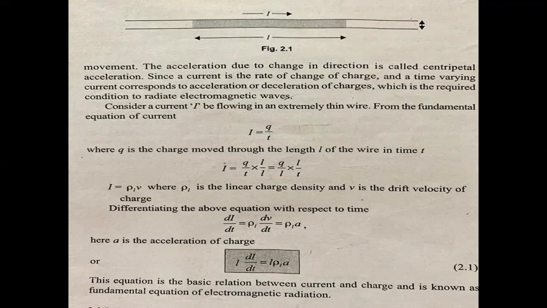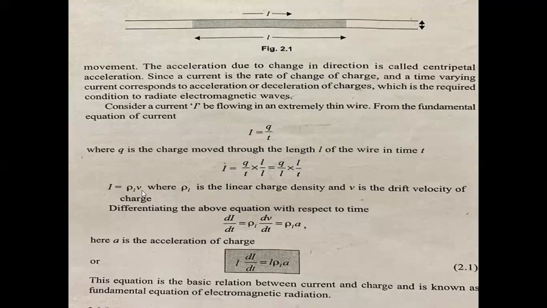So multiply both numerator and denominator with L, and replace Q by T with Q by L and L with L by T. So Q by L is nothing but rho L, which is the linear charge density, and L by T represents length by time, which represents the velocity, the drift velocity of the charge. So we get I is equal to rho L into V.